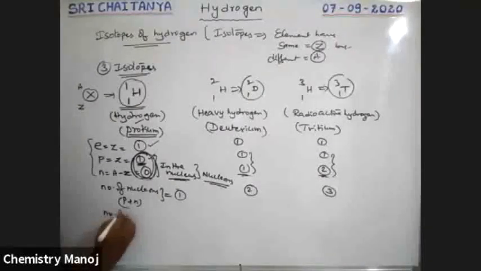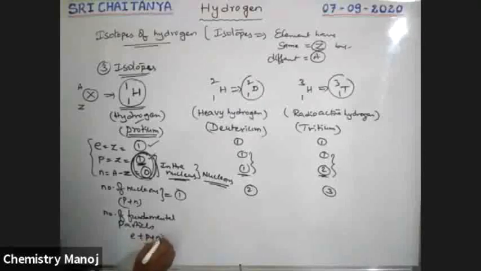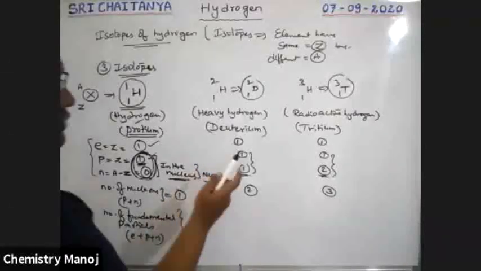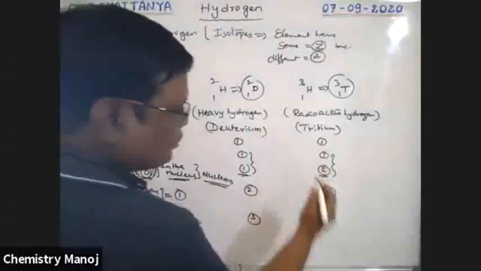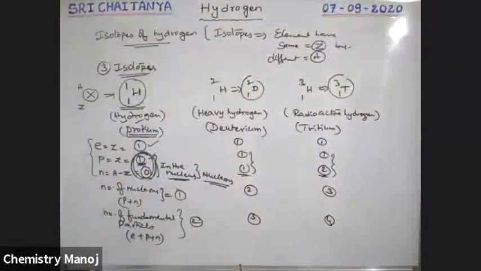Next, number of fundamental particles, which is nothing but electrons plus protons plus neutrons. 1 plus 1 plus 0, 2, and here 1 plus 1 plus 1, 3, and here 1 plus 1 plus 2, 4. Electrons, protons and neutrons are collectively called fundamental particles. Therefore, the total number of fundamental particles for the different isotopes of hydrogen is 2, 3 and 4.